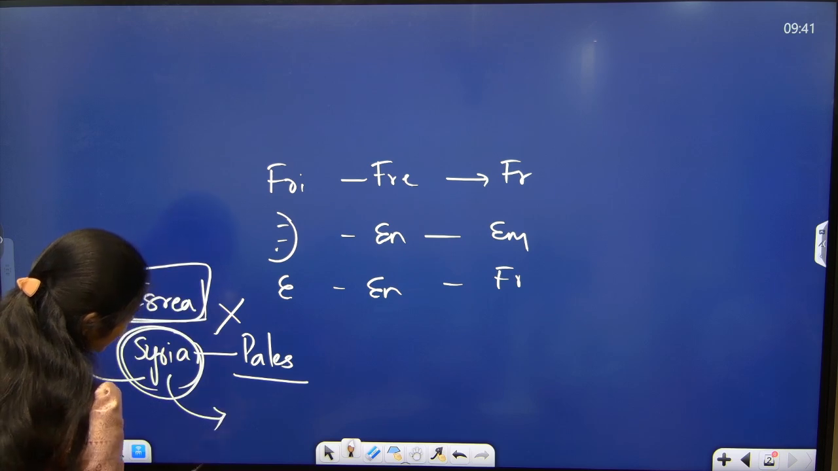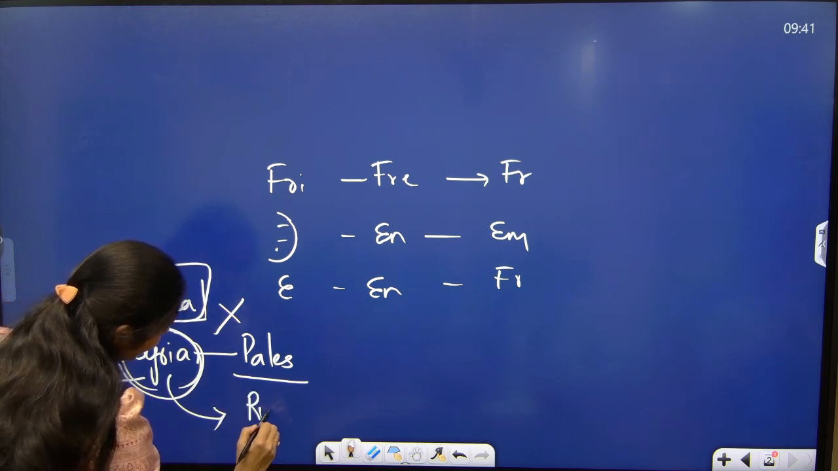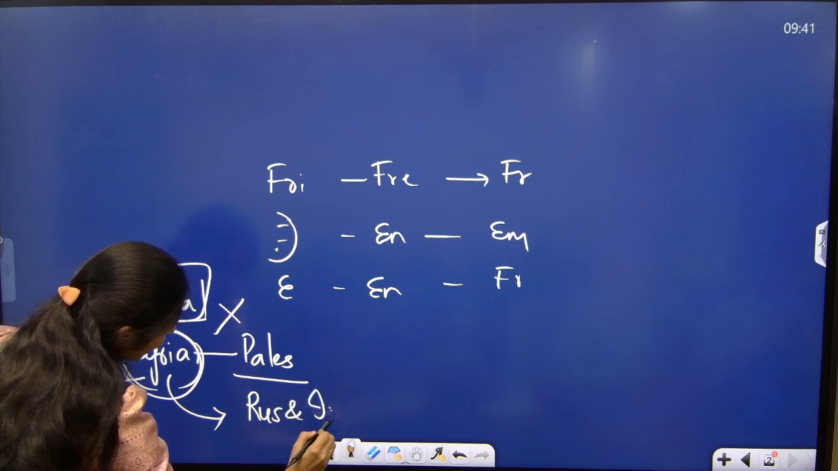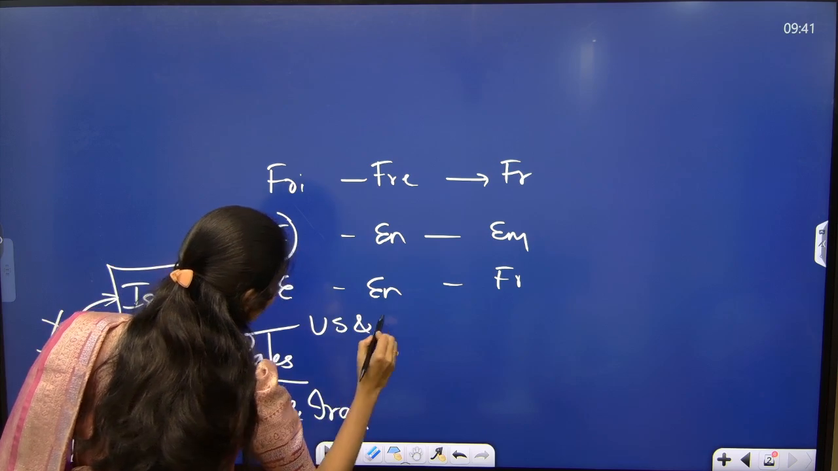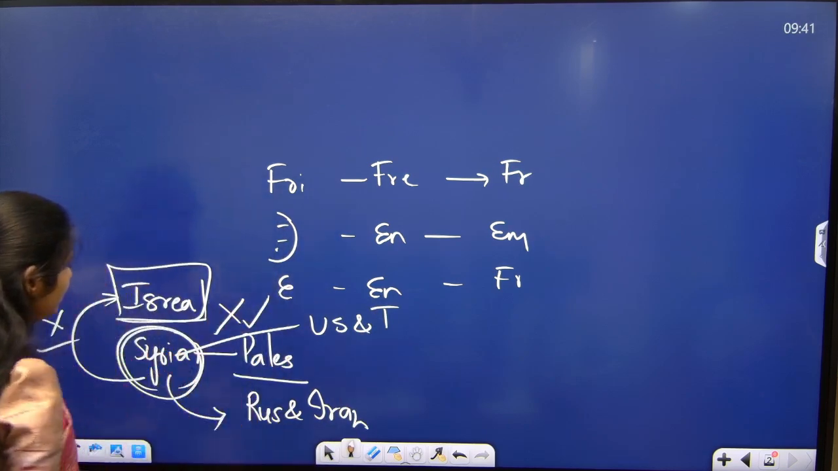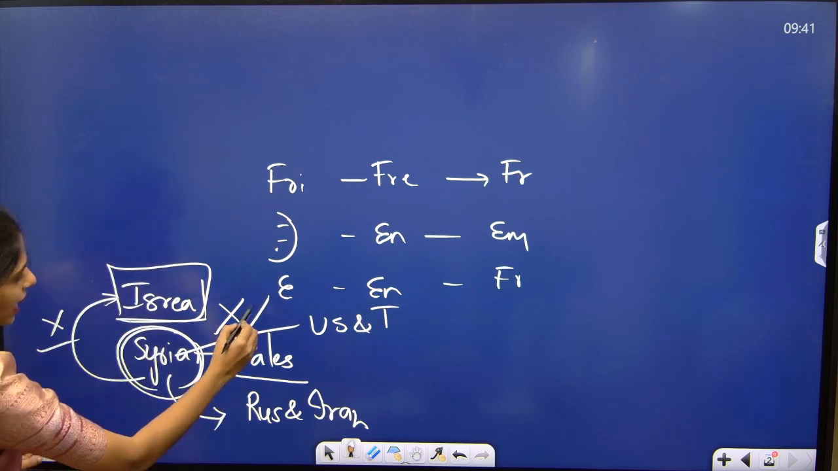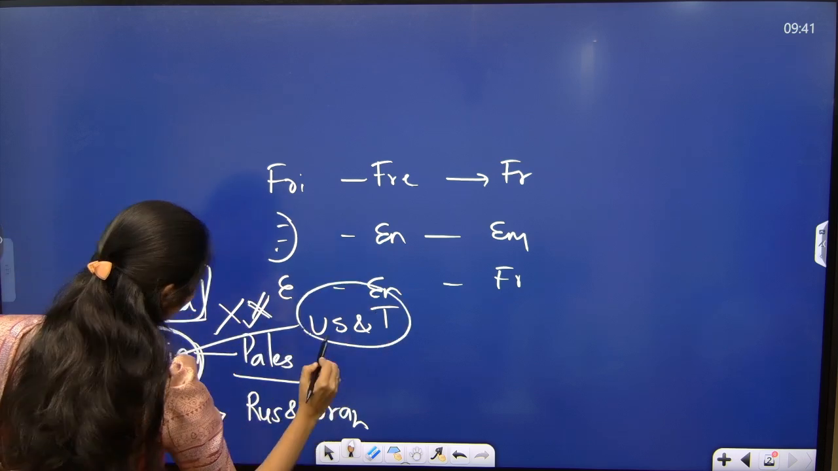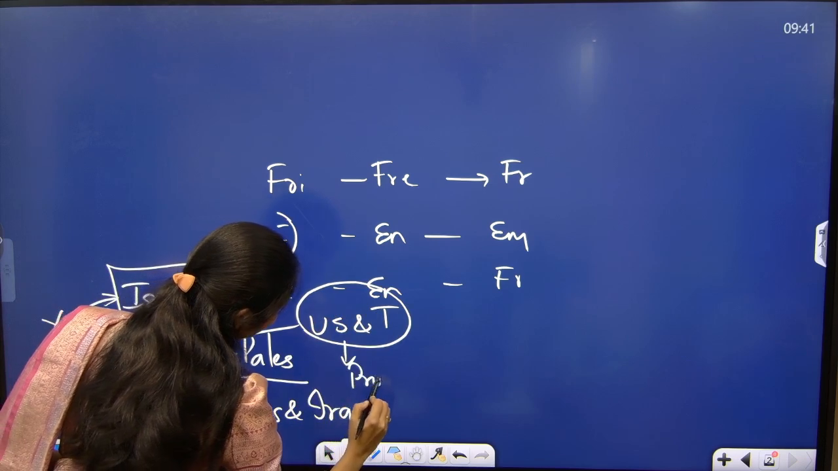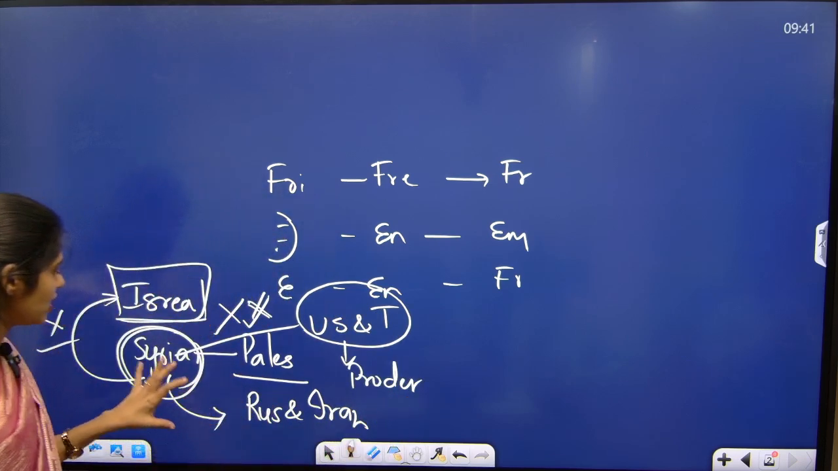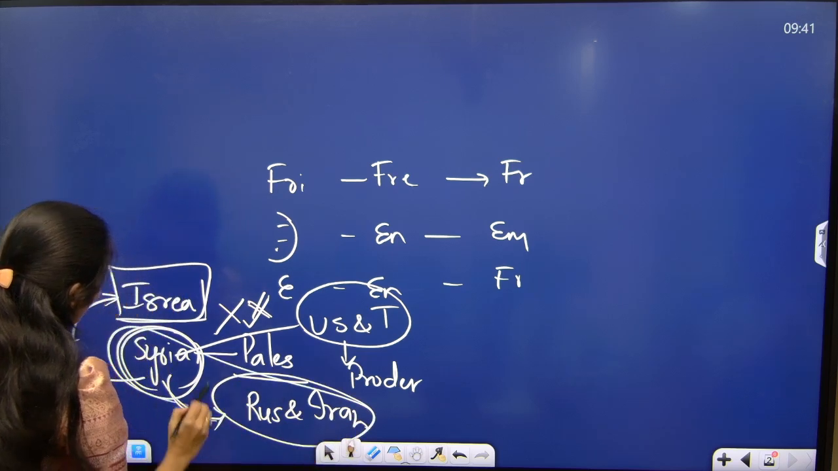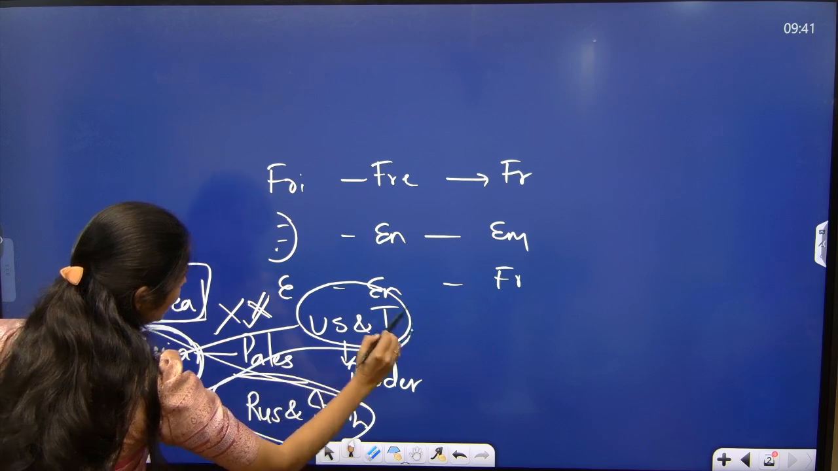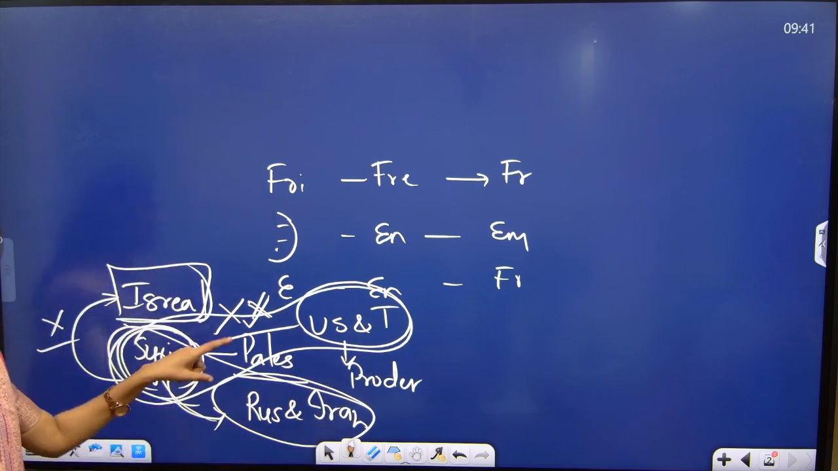But who is supporting Syria? Syria is supported by Russia as well as Iran. And what about US? US and Turkey, they are also anti, right? So they are also anti because they are pro-democratic. So who are the friends and foes of Syria? Syria, Russia and Iran are friends. Syria, US and Turkey and Israel, they are enemies.